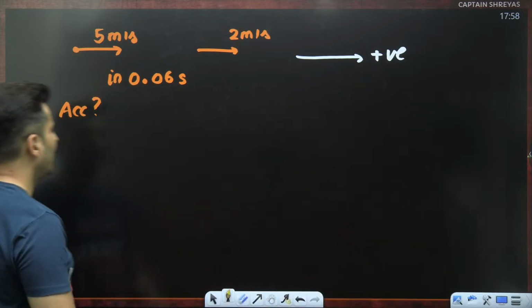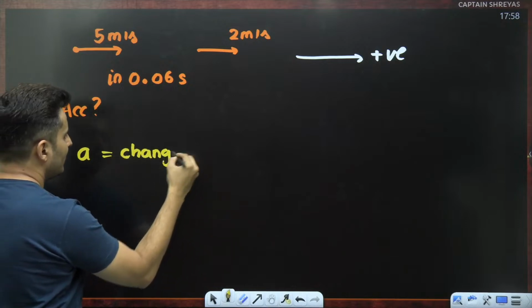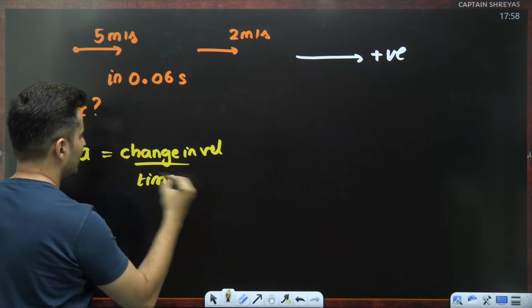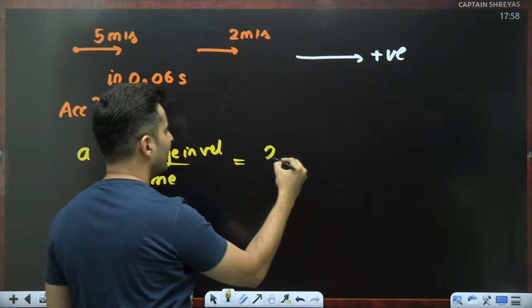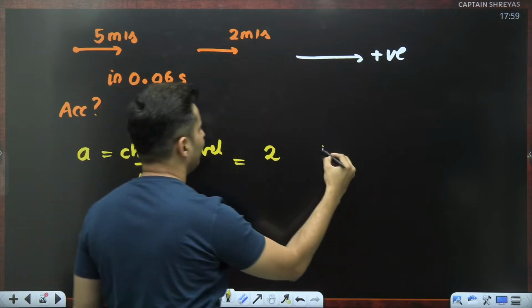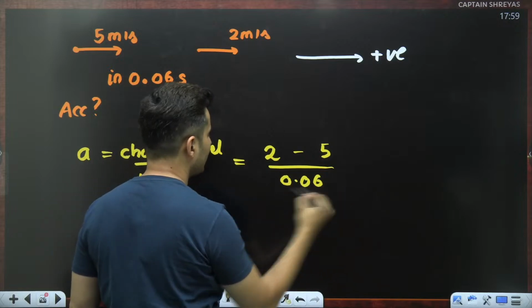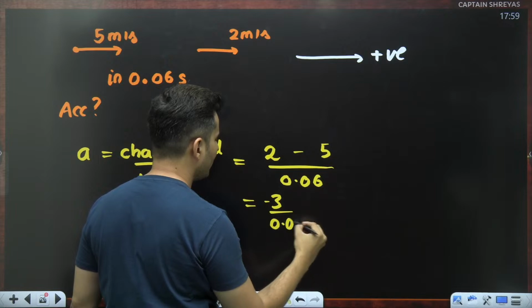So what will I do? If I want to find the acceleration, all I need is how much is the change in the velocity divided by the time which has been taken. Change is always final minus initial. What is the final? 2. What is the initial? 5. Subtract them. How much time? 0.06, which is nothing but 3 with negative sign divided by 0.06.